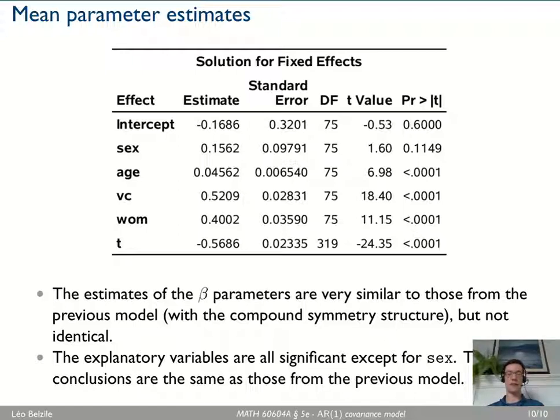There still seems to be an effect of age, vindictive complaining and word of mouth. You can also see that the degrees of freedom have been adjusted accordingly. For sex, we have 80 measurements and not 400, so it's not 400 minus 6. Only for time is it adjusted accordingly.